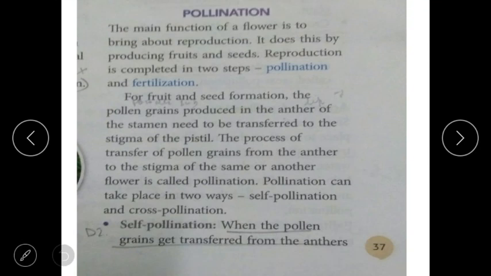This part is the anther, and this tube-like part is the filament.